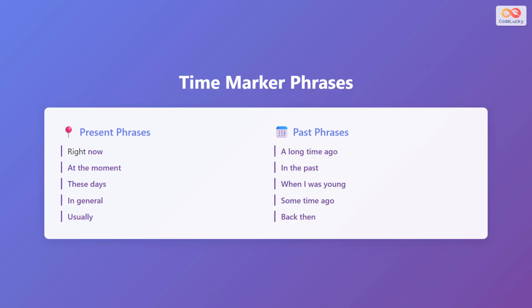For past time, we have a long time ago, meaning many years before. In the past, referring to any previous time. When I was young, a specific past memory. Some time ago, a less specific past moment. Back then, meaning in that earlier period. These phrases add more detail to when we are talking about.